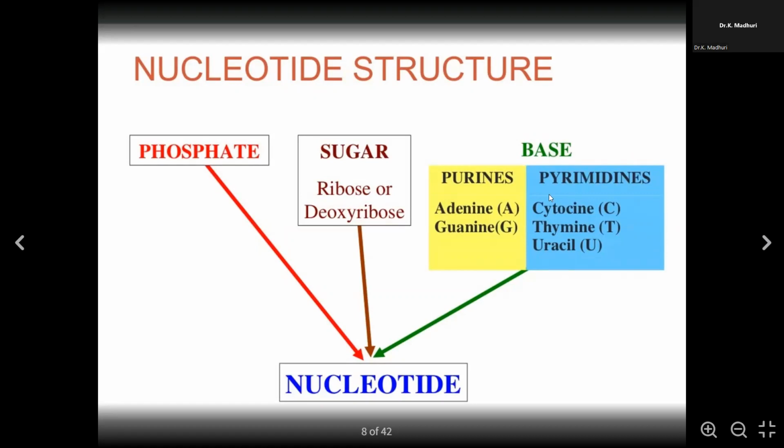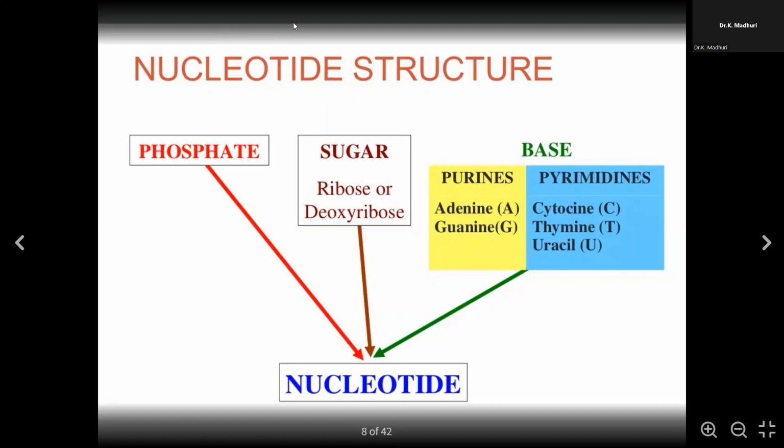And the bases, these are the nitrogenous bases which form the nucleotide. You can have either a purine base or a pyrimidine base. Purines generally are of 2 types, that is adenine and guanine. Whereas pyrimidines are of 3 types, that is cytosine, thymine, and uracil. Uracil comes into the picture when RNA is there, and cytosine and thymine come into the picture when DNA is there.